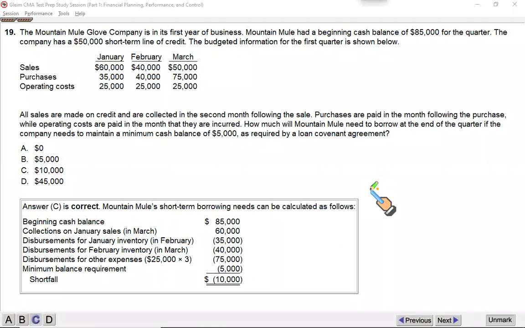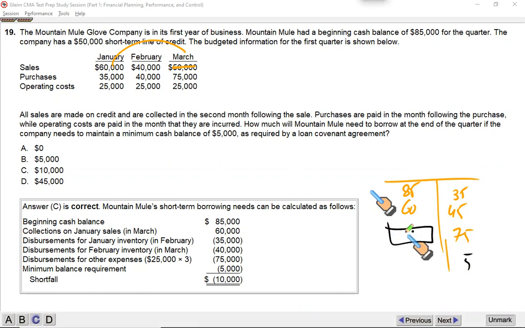In my inflows, I have taken this figure 50, which is wrong because what you sell in Jan is collected in March. So just simply replace 50 in the arrangement with the 60, and you will get the right answer. 60, 85 is the opening balance. The purchase in Jan is paid in Feb. Purchase in Feb is paid in March. And then these 75. Now you should get the right answer. These are the right numbers. And your closing balance as per the company's policy should be 5. So if you find the balancing figure, you will find this to be 10, and that makes C the correct option.